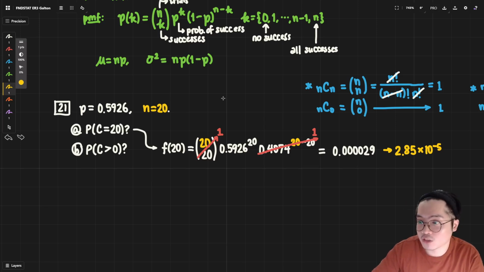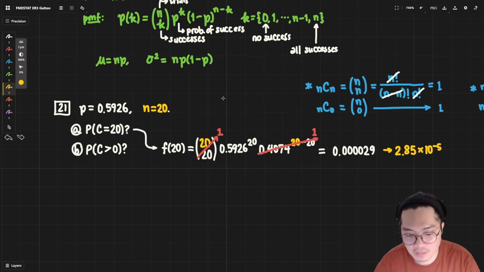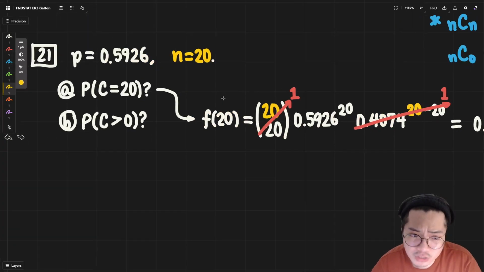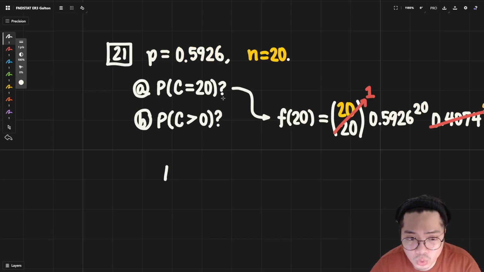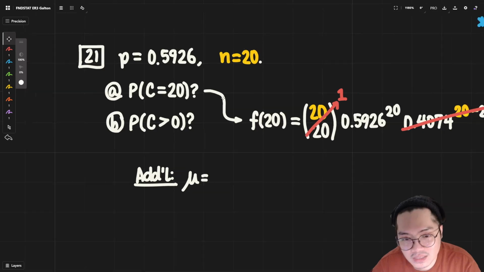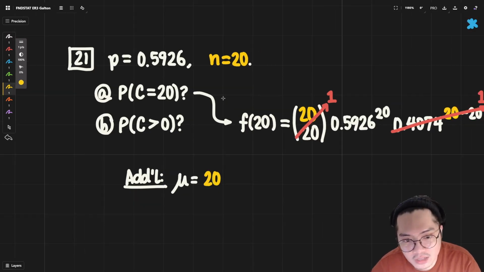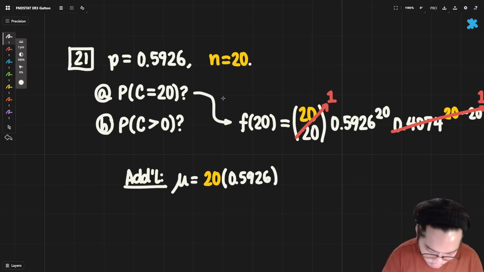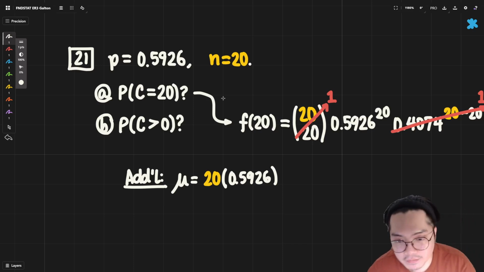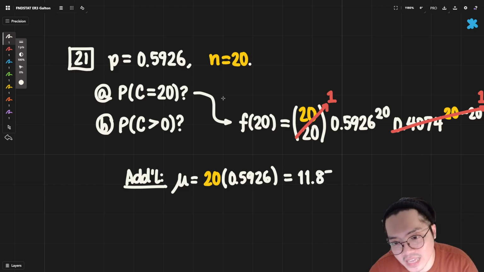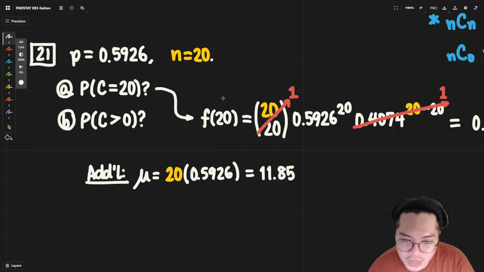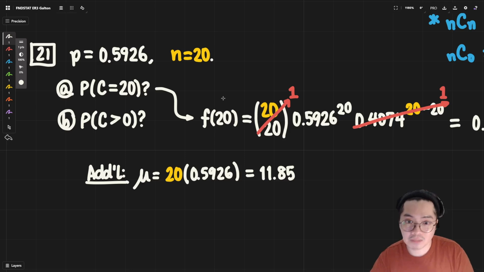In this case, we can go even further. We can think about the expected value. How many students do we expect to pass in the first place? In this case, 20 trials, 20 students times 0.5926. This will give us a value of 11.85. So they say that in this case, about 11.85, or maybe if we want to push our luck, maybe 12 students are expected to pass.